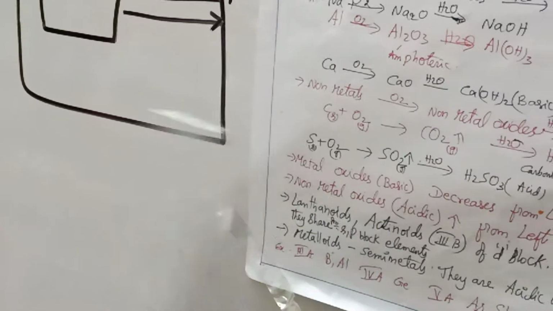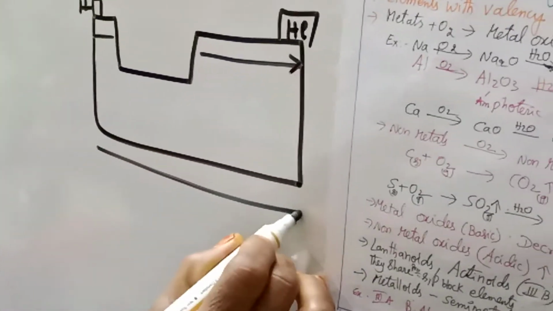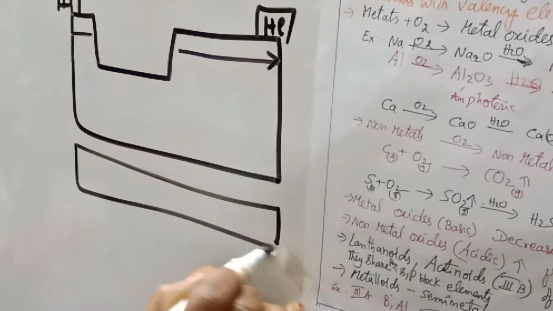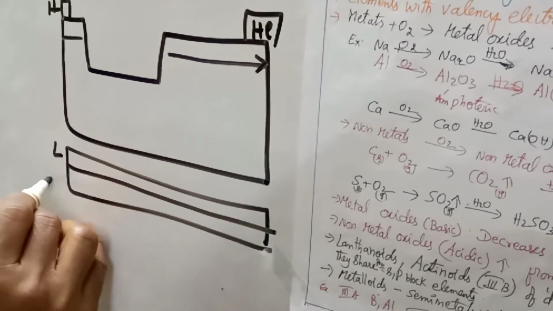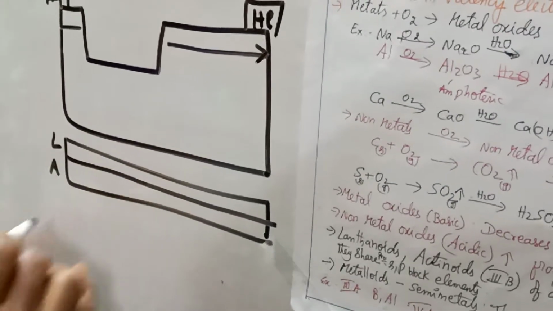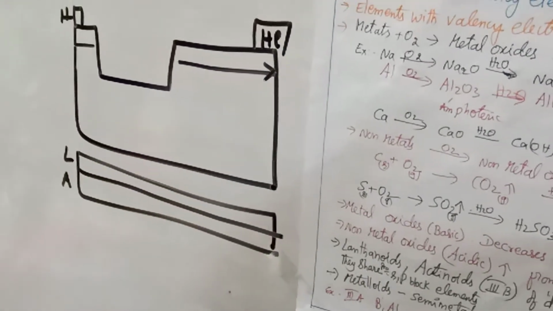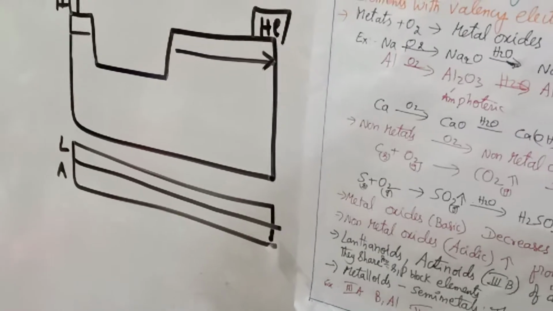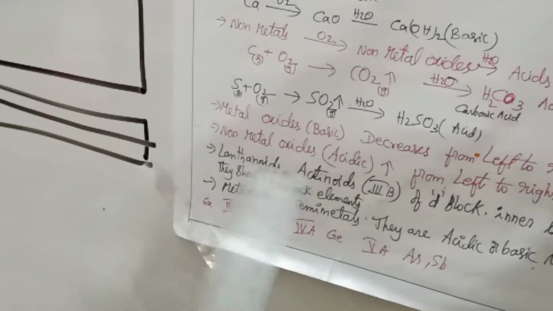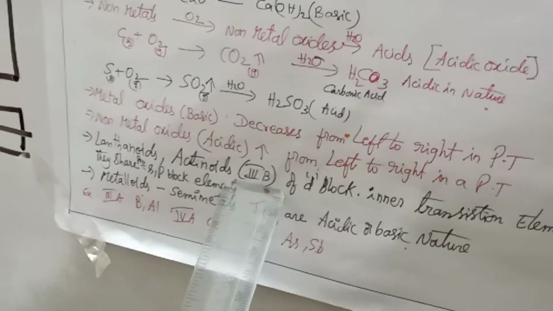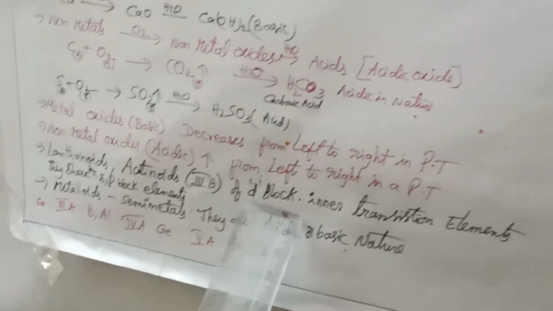Next, lanthanoids and actinoids are placed here in the periodic table. The first set is lanthanoids and the second set is actinoids. Lanthanoids and actinoids, third B of D block, are called inner transition elements.